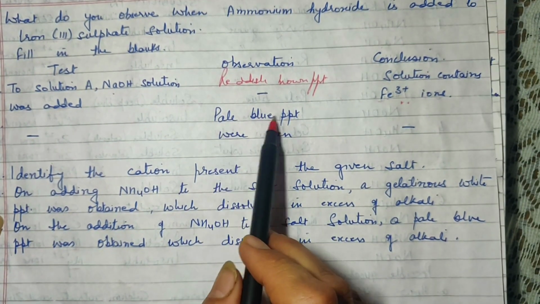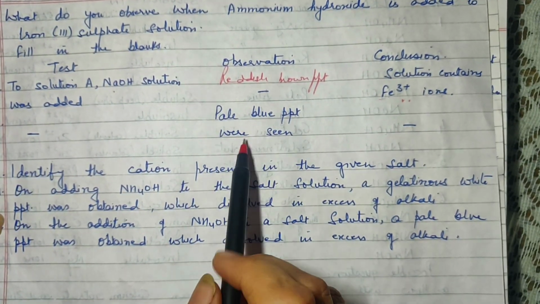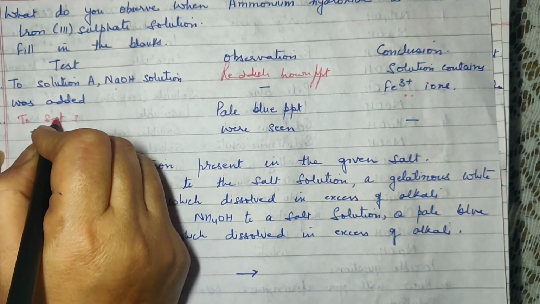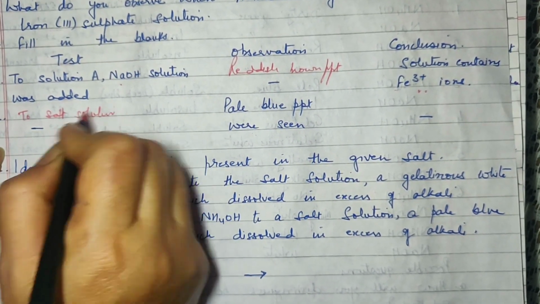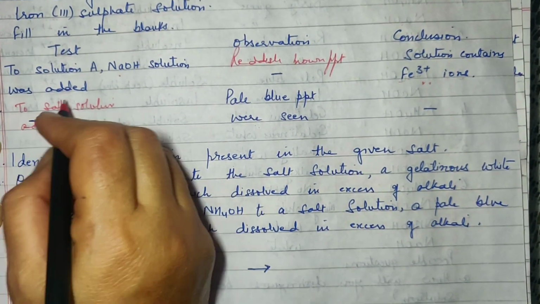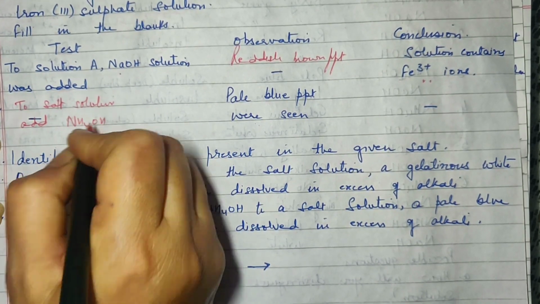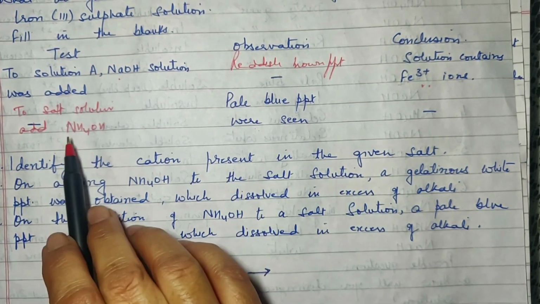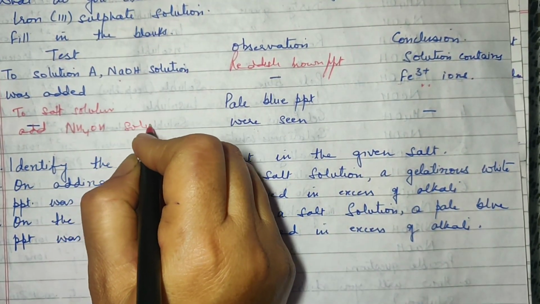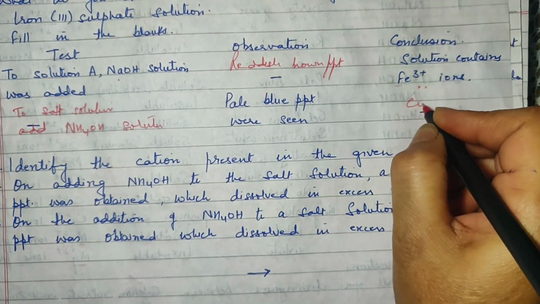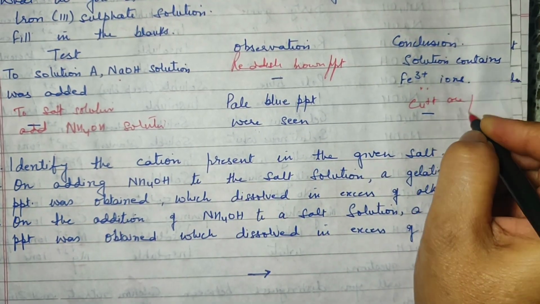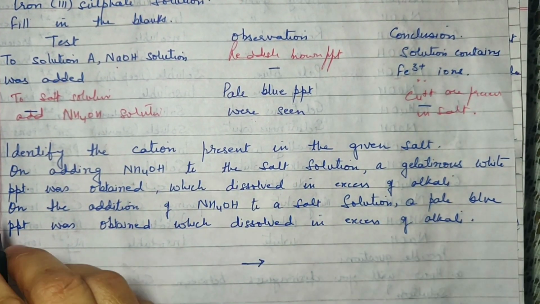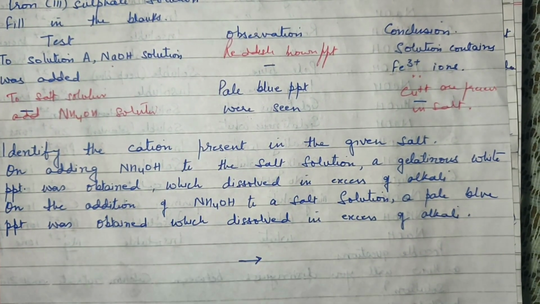Now observation is pale blue precipitate. When do you get pale blue precipitate? When you add to any salt solution ammonium hydroxide. If you remember, in case of ammonium hydroxide it was pale blue, with sodium hydroxide it was deep blue. So for pale blue you've added ammonium hydroxide solution. And what do you conclude here? That copper ions are present in the salt. Basically, if you know that table by heart, you can answer all type of questions.